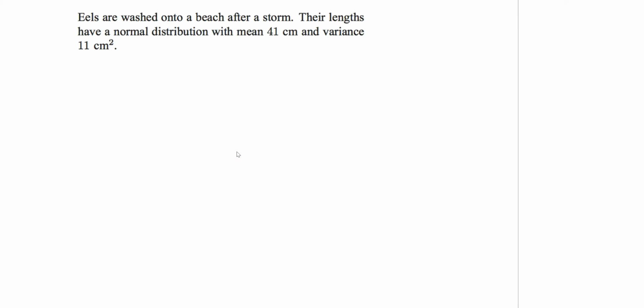Let's look at this one a little bit. I'm not going to do the whole problem because I didn't copy it down, but I do want you to notice that on this one they give you the mean and they give you the variance. They didn't give you standard deviation. You've got to remember, this one's bigger. So the standard deviation is just going to be the square root of that. That'll be your standard deviation. There's your mean. You can solve any problems you want normally with that. Let's go to one last one.